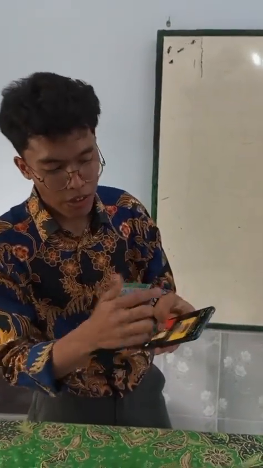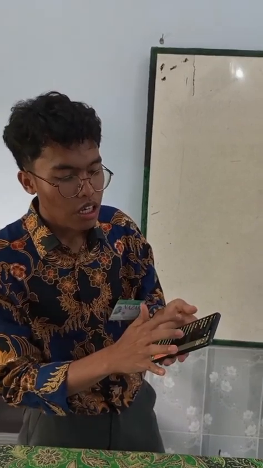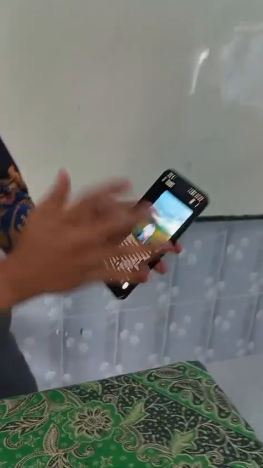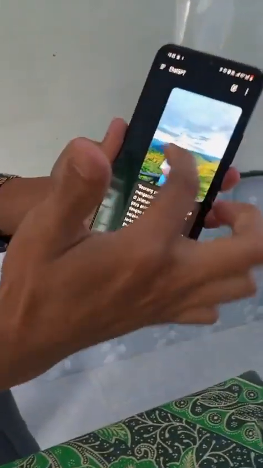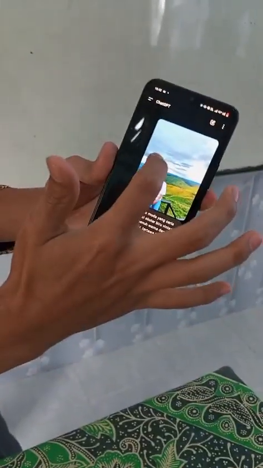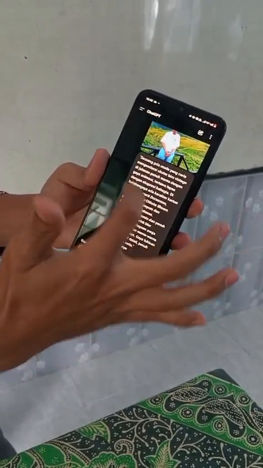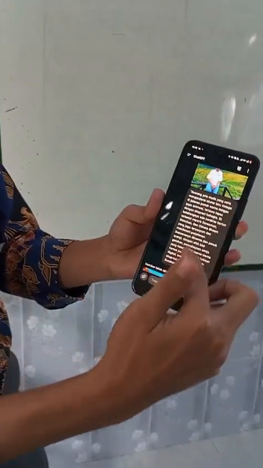I repeat. Okay, don't forget you must upload your image, and then you write, for example in Indonesian, seorang pria, you can read.